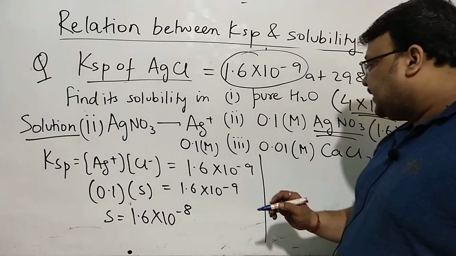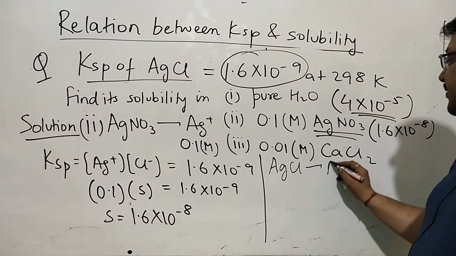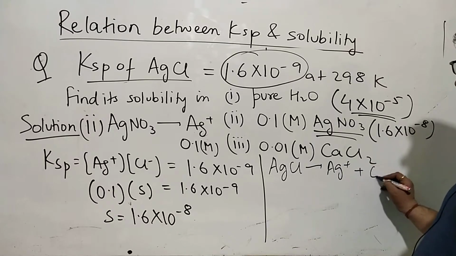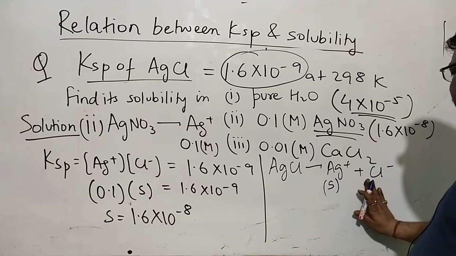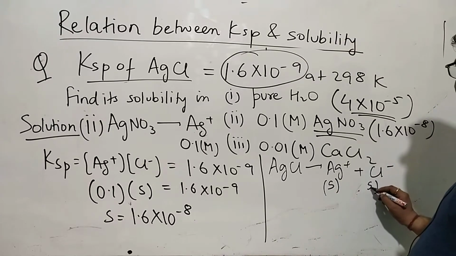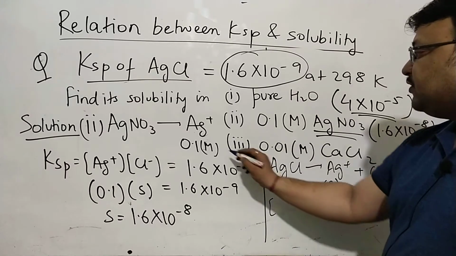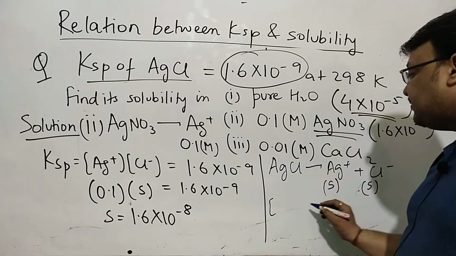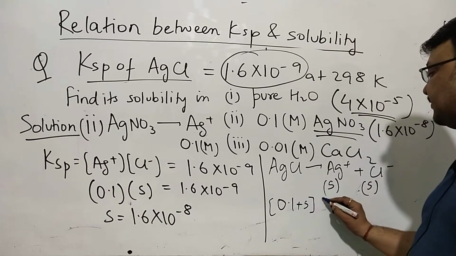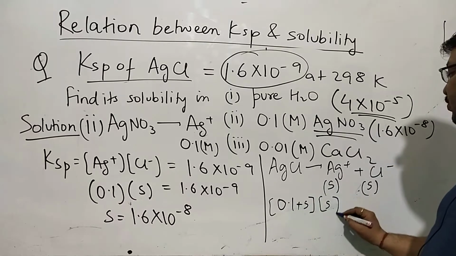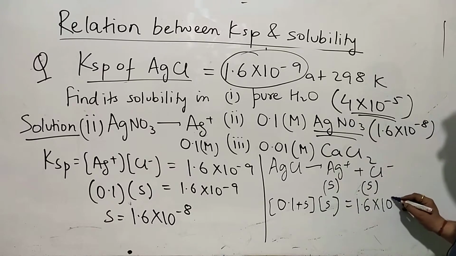Suppose a textbook tells you that AgCl gives you Ag plus and Cl minus, each S, and Ag plus is 0.1 plus S, and Cl minus, which is S, is equal to the Ksp, which is 1.6 into 10 to the power minus 9.